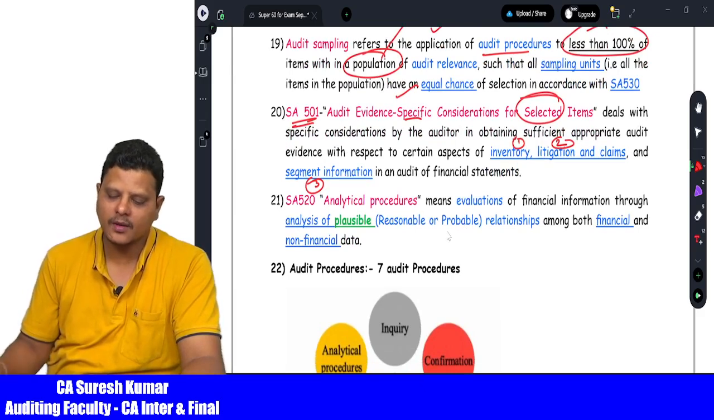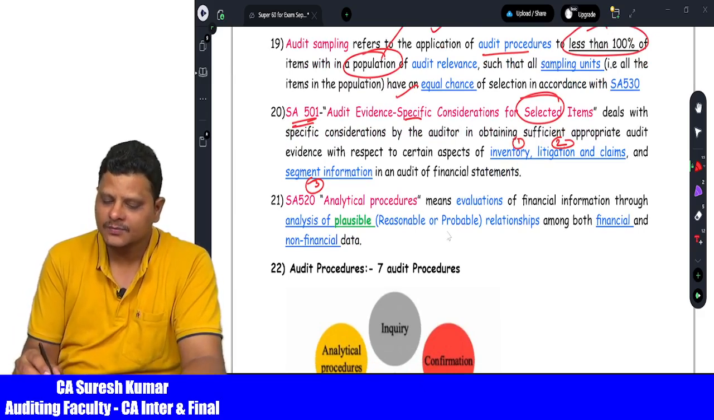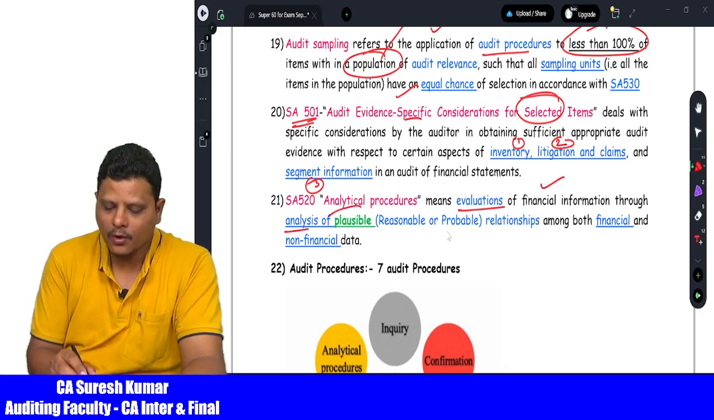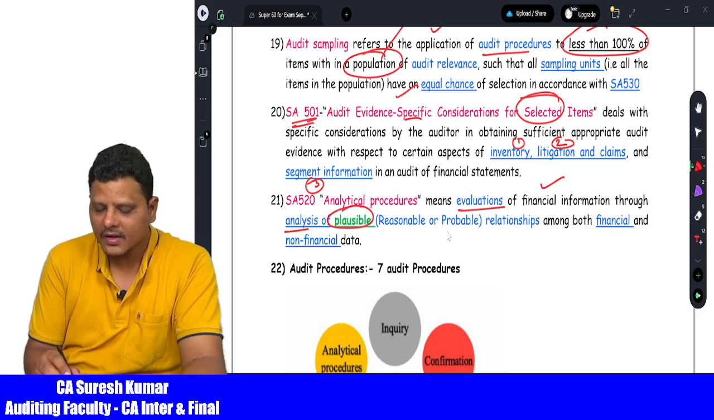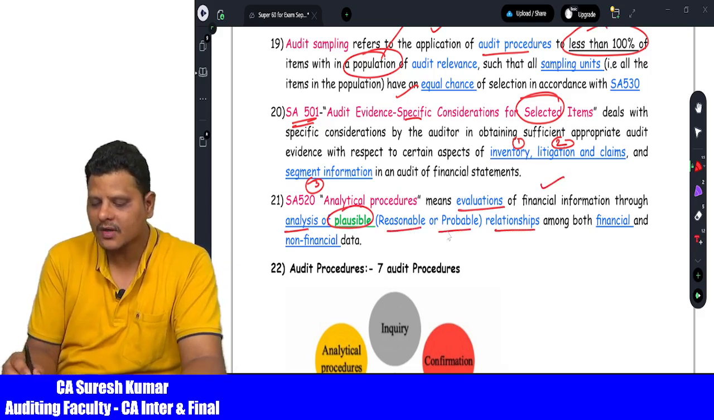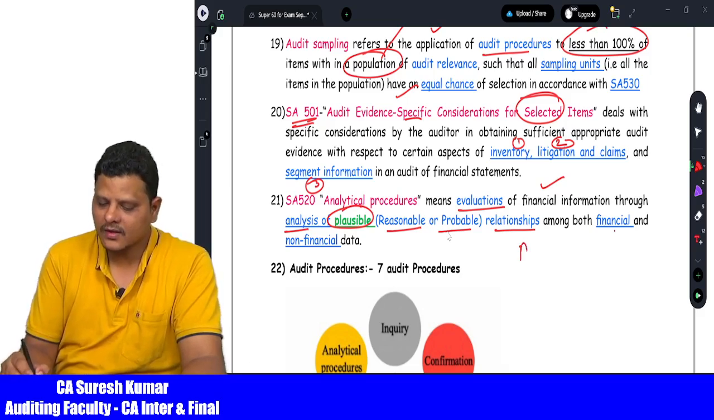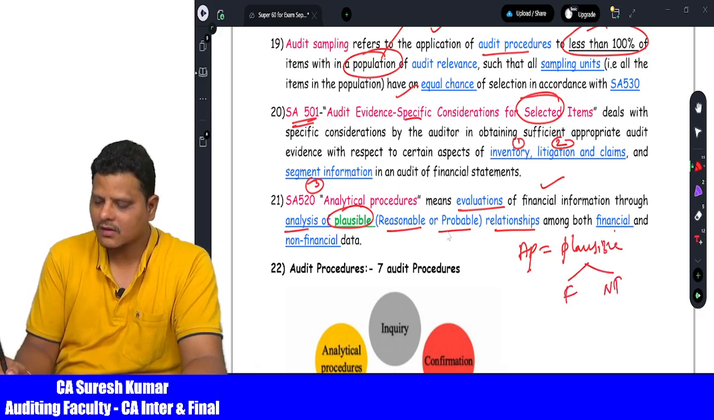Then comes to analytical procedures. Analytical procedures means evaluation of financial information through analysis of plausible relationships, meaning reasonable or probable relationships, between financial and non-financial data. Very easy to remember. So analytical procedures is equal to a plausible relationship between financial versus non-financial data.